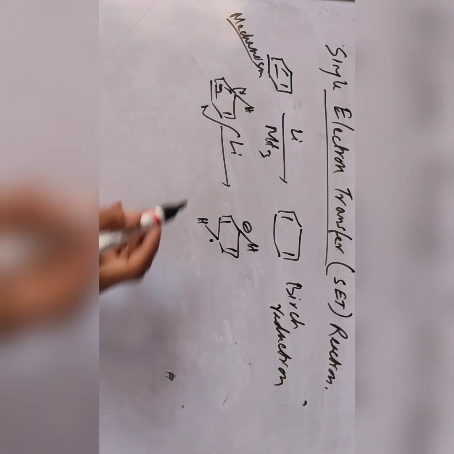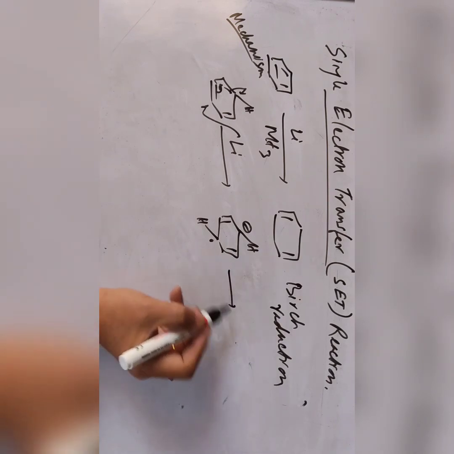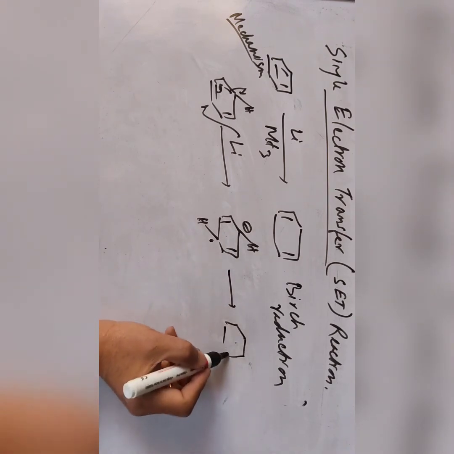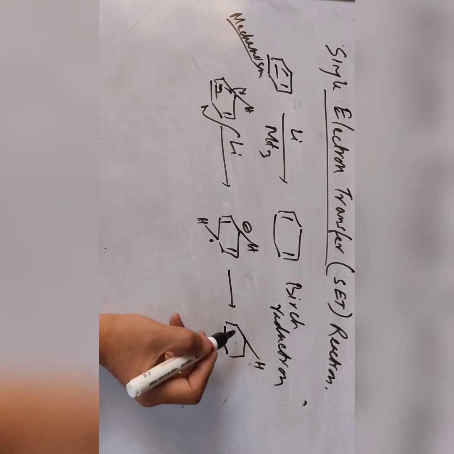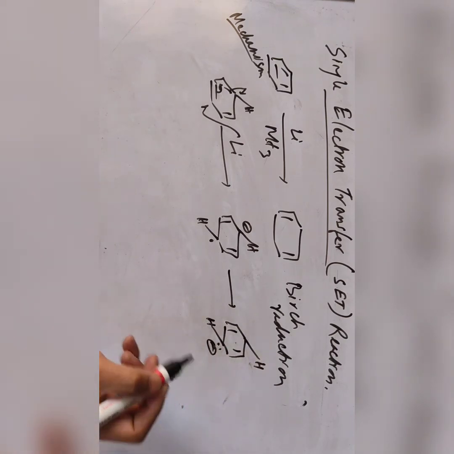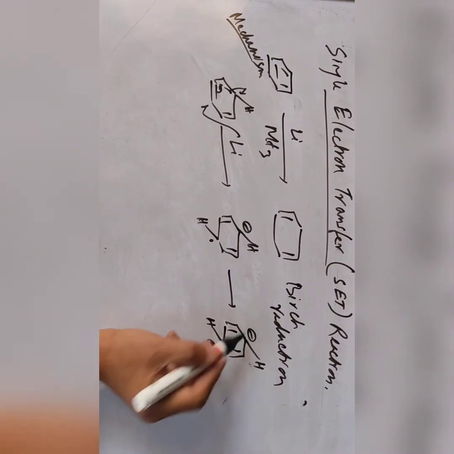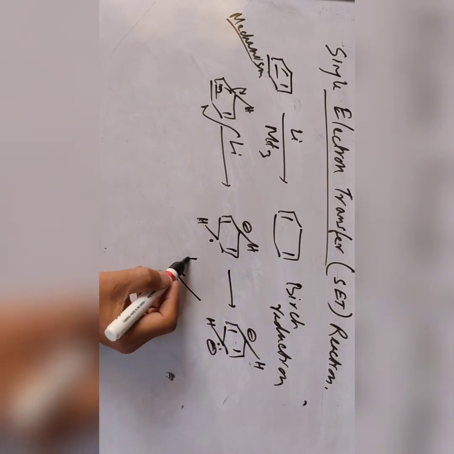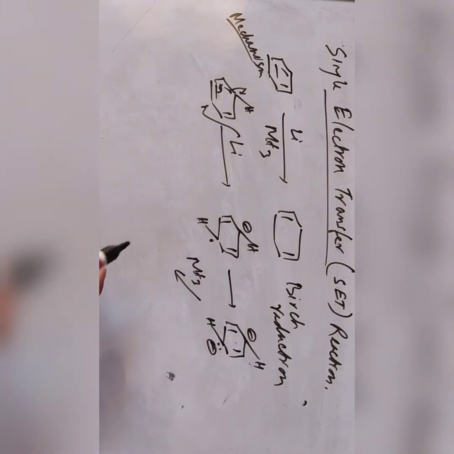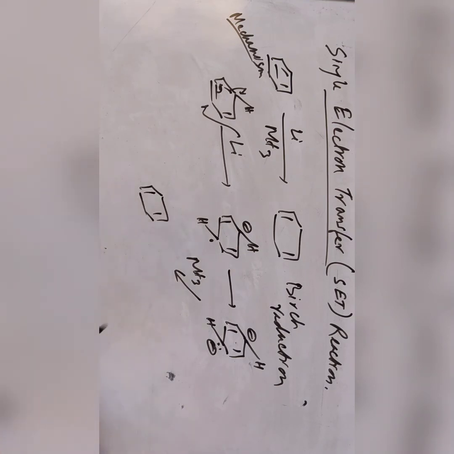This is the anion radical. Then another sodium gives another electron, so it becomes a dianion. Then it picks up protons from water or ammonia, since ammonia is the solvent. So the product is like this. This is single electron transfer, but it is about Birch reductions.